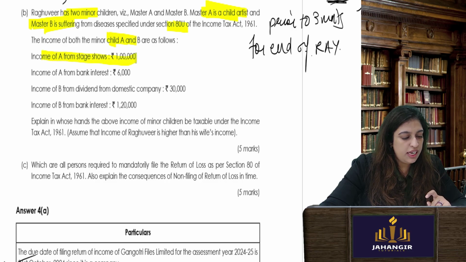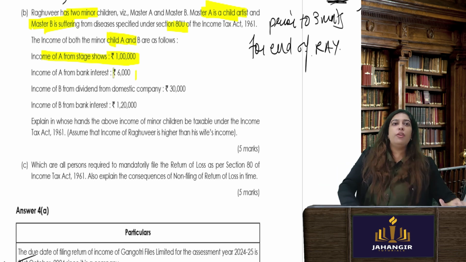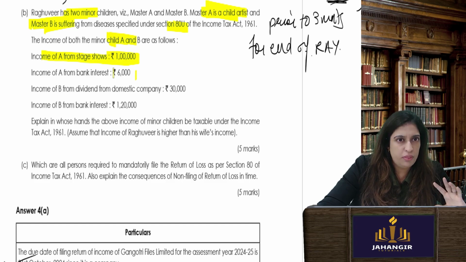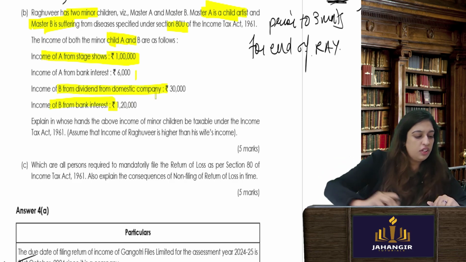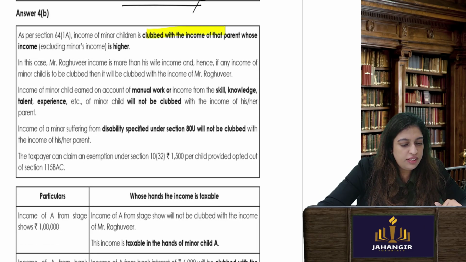The income of both minor children A and B is as follows. Income from stage shows is his own income. Income from bank interest can be clubbed. Whatever he earns on his own will be his income, but whatever is there in some other form is the father's and will be clubbed. Income from dividend from a domestic company, income from bank interest, same thing. Okay, so let's go. It is clubbed with the income of the parent who is earning higher.